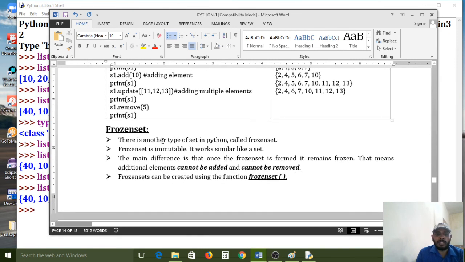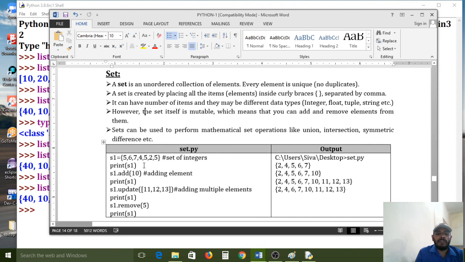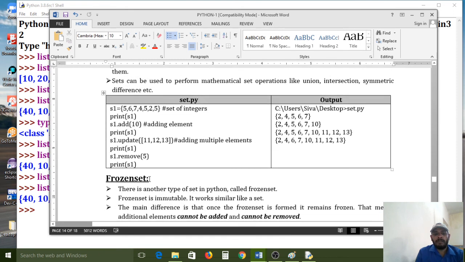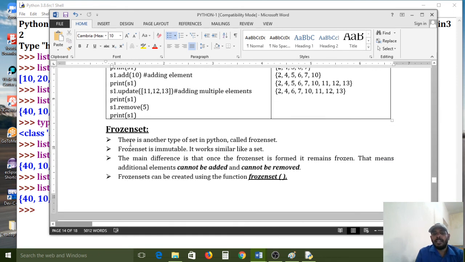And one more set is there, the frozenset. Frozenset means there is another type of set in Python. Actually in the set, if you want to add one more element, it will accept. The Python programming language allows adding one more element in the set. But if you convert it into a frozenset, it will not add and it will not remove either. Frozenset is immutable. Immutable means you can't edit, you can't add one more element, you can't delete an element either. It works like a set, but a set can accept changes.